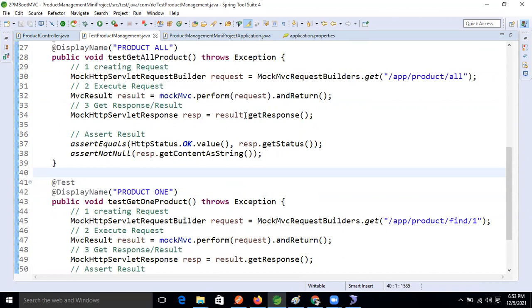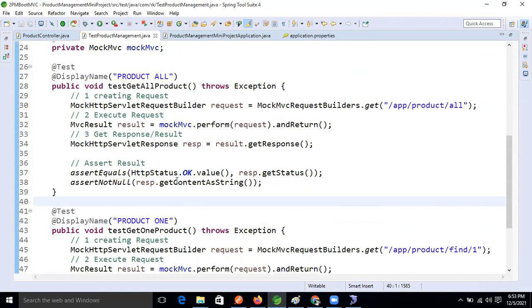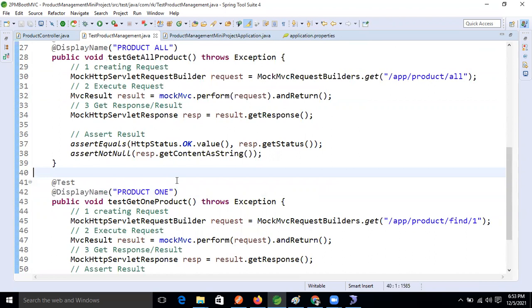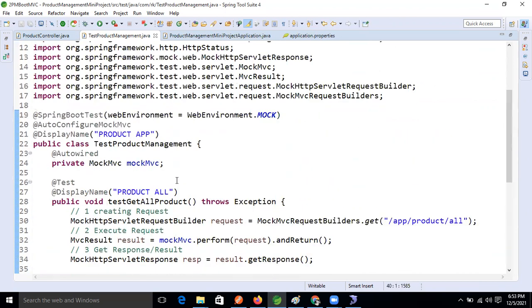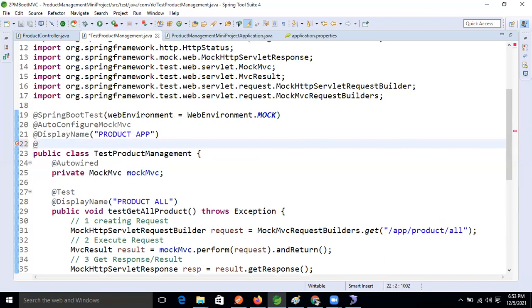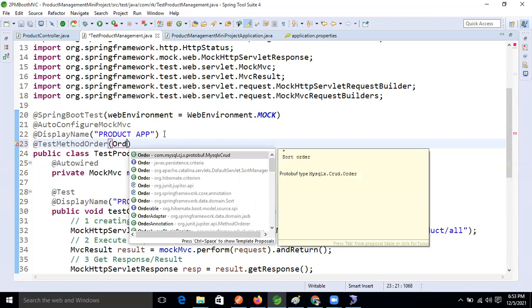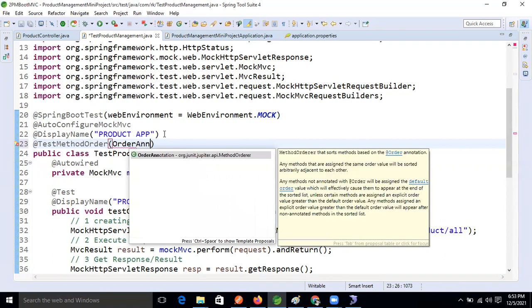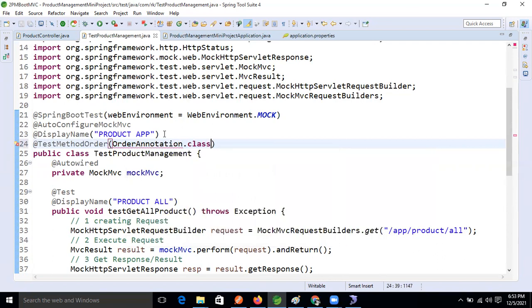So now, if we want to specify the execution order also, for that, what annotation did we learn now, guys? Anyone remember it? @TestMethodOrder, right? And we have seen that the order by default is random. I am taking the @Order annotation, right? OrderAnnotation.class, right?